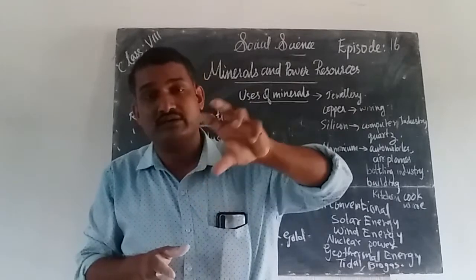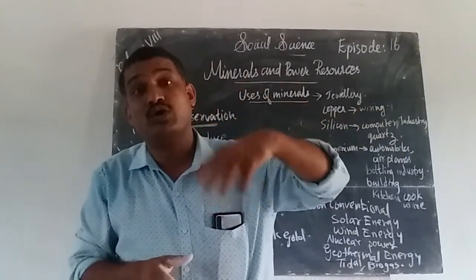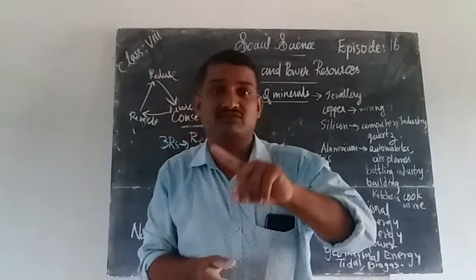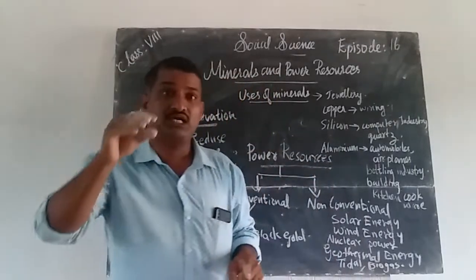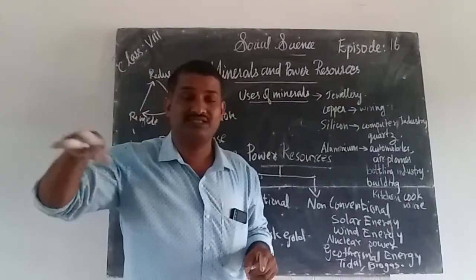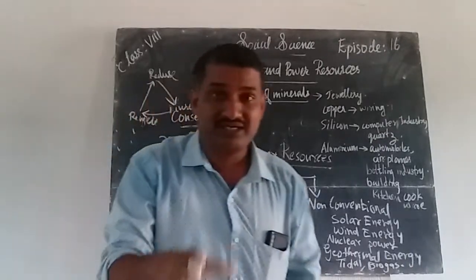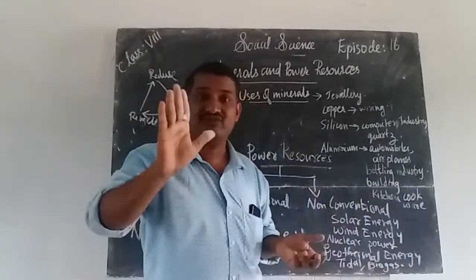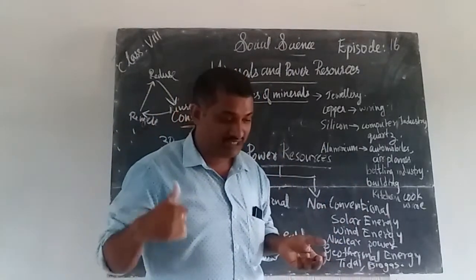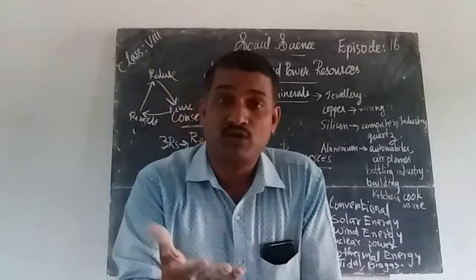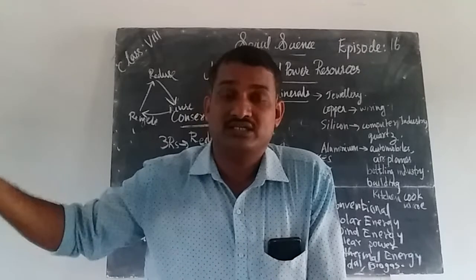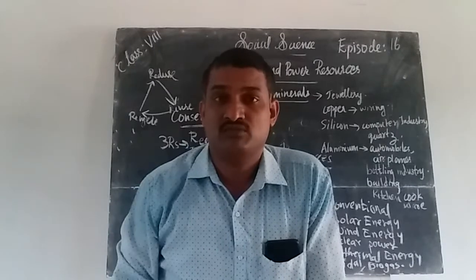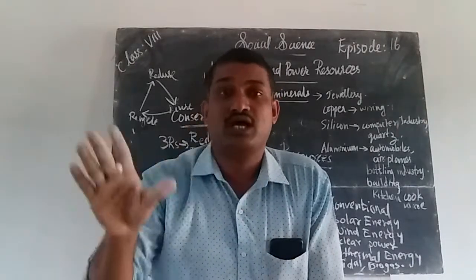Moreover, biogas helps to make organic manure. What about organic manure and chemical fertilizers? Chemical fertilizers are very harmful to our soil because they kill many microorganisms that exist in the top layer of the soil. But organic matter is very useful. Once we use biogas, it helps to produce more organic manure. This organic manure can be used in our fields. It is very useful for the growth of plants, and it is not harmful to our health.